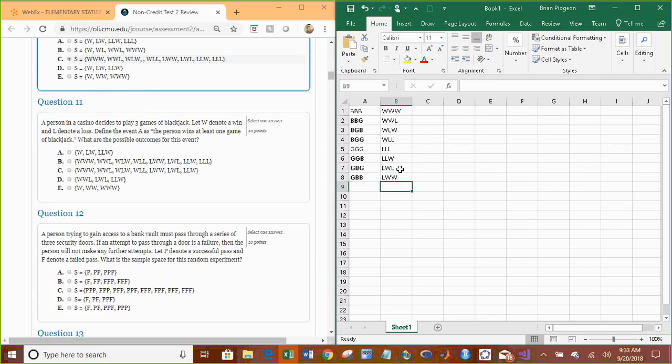And now we're going to say at least 1 game. We're winning at least 1 game. So that's winning at least 1, that's winning at least 1, that's winning at least 1, that's winning at least 1, that's not. That's winning at least 1, that's winning at least 1, and that's winning at least 1. So, all the ones I just bolded, there are 7 possibilities, and the only one we don't include is lose, lose, lose. So, look and see which one has 7 options. 1, 2, 3, 4, 5, 6, 7. That would be C.